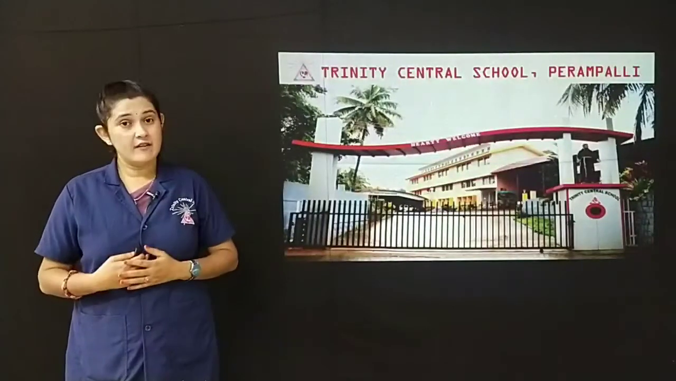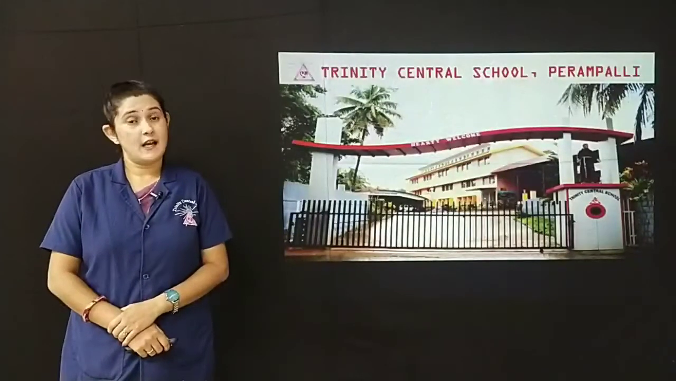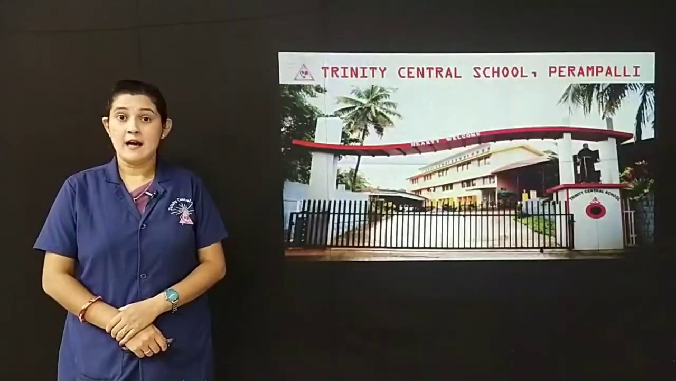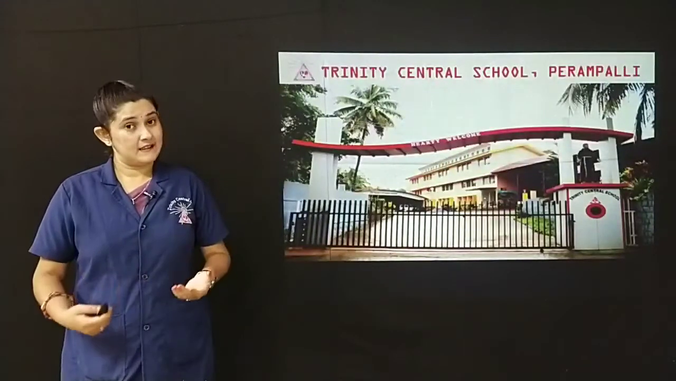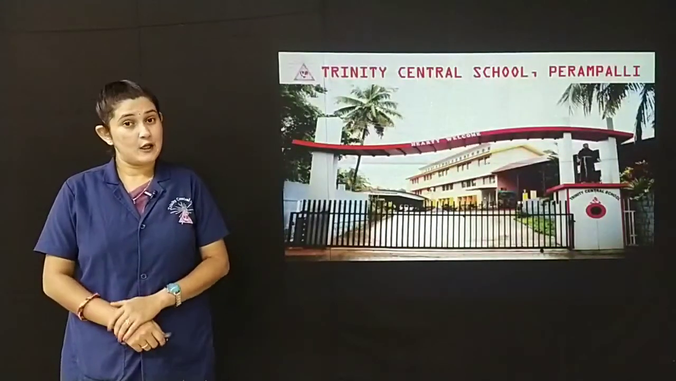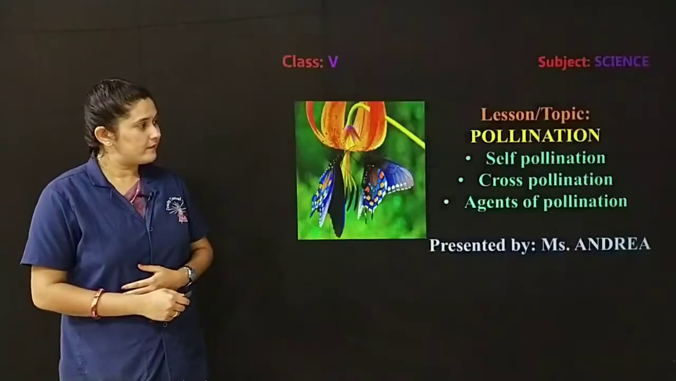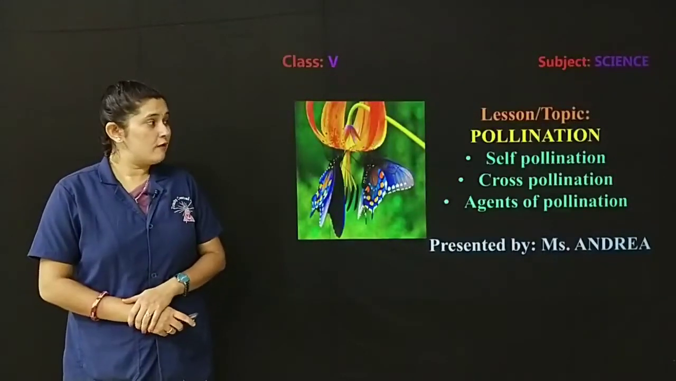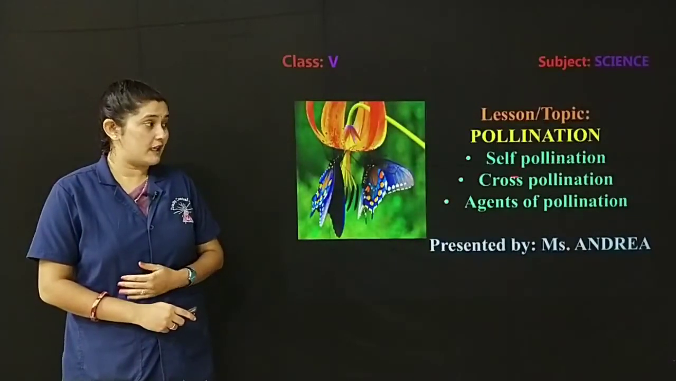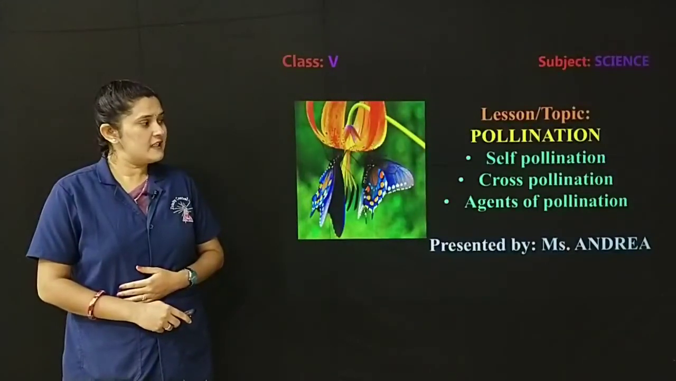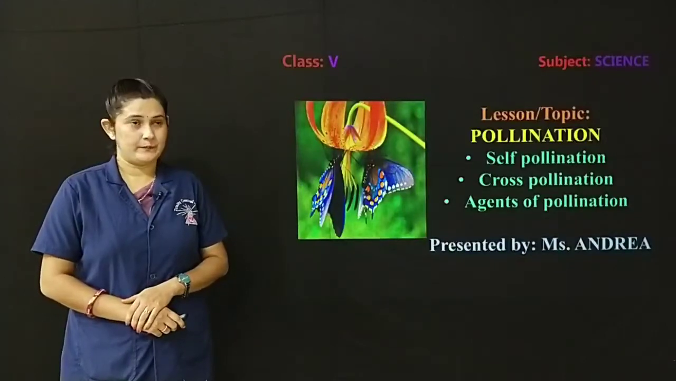Now, I will quickly recall what you learned in your previous class. You learned about flower, its parts and different types of flowers. In today's class, you will learn about pollination. In pollination, you will learn about self-pollination, cross-pollination and agents of pollination.